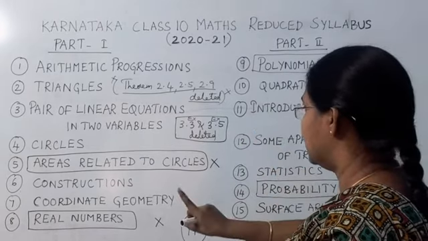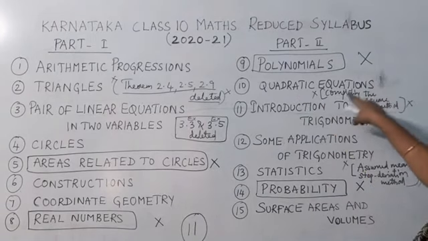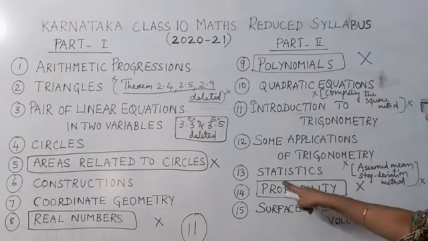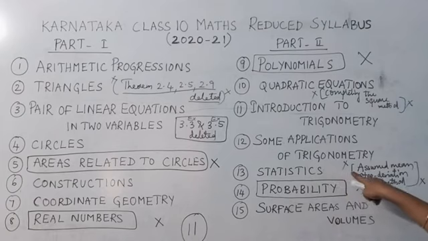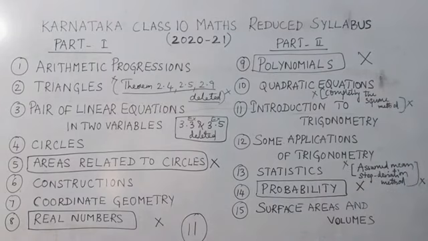Then in the part on quadratic equations, the completing the square method is not there. Everything else is there. So that means only 4 problems based on the completing the square method you can leave. The rest you have to prepare. Okay. Now when it comes to statistics, finding the mean by assumed mean and step deviation method is not there. So you are only going to find the mean by the direct method. Okay, now let's see what topics are completely and partially there for you.